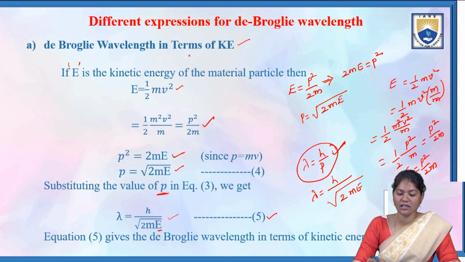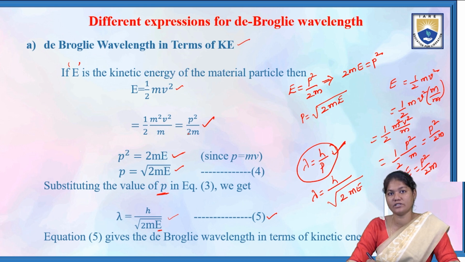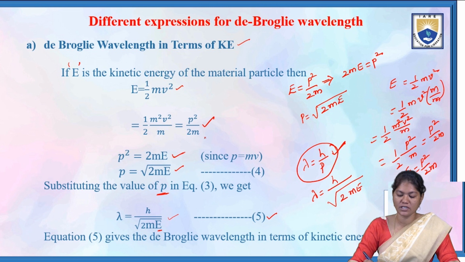So, de-Broglie wavelength in terms of kinetic energy: first we took the kinetic energy of the material particle E, which is equal to half mv square. Then we wrote it in terms of momentum by multiplying and dividing with m, so that E is equal to p square by 2m.